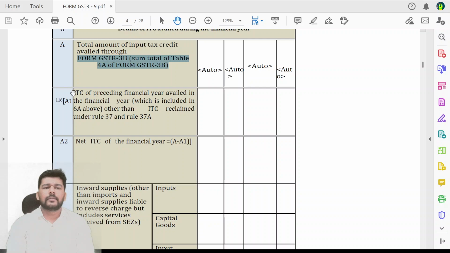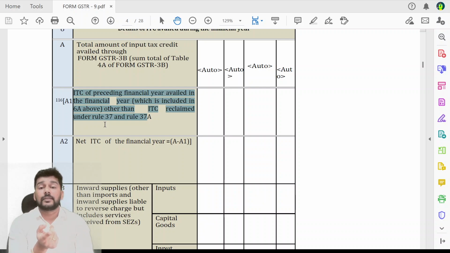Now, the first thing is that the form segregates ITC of the preceding financial year availed in the current financial year, which is included in 6A above, other than ITC reclaimed under Rule 37 and 37A. Friends, what is being covered here is that for the financial year 2023-24, if you have claimed any credit under the returns from April 2024 to October 2024, that credit which you claimed for the year 23-24 while filing the GSTR 3B returns of 24-25, that amount of input tax credit of 23-24 claimed in 24-25, you have to remove here.